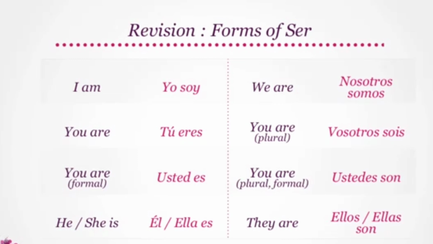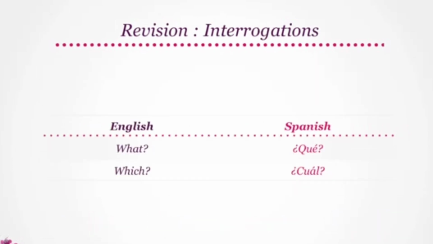He or she is él or ella es. And lastly, they are becomes ellos or ellas son. Let's revise the interrogations we looked at in the last lesson. What translates to qué, and which becomes cuál.